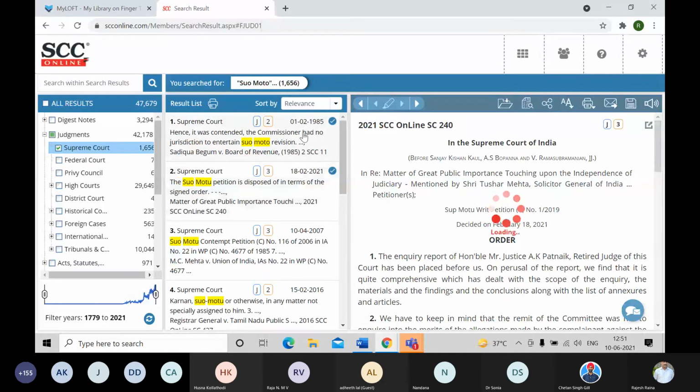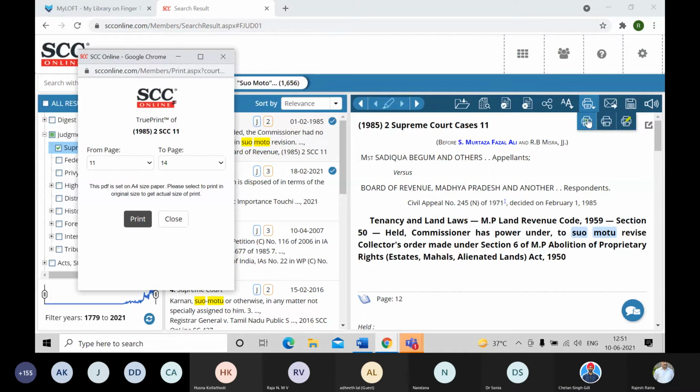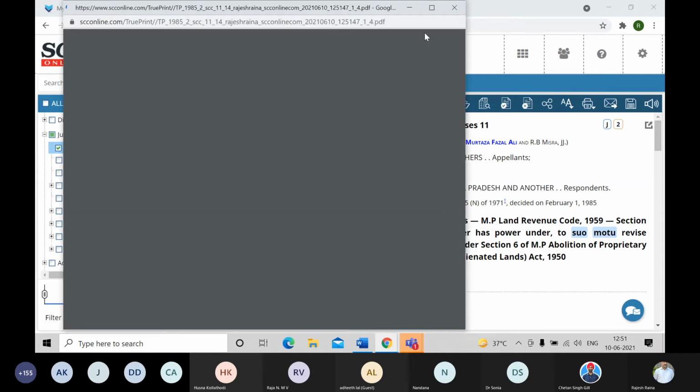Now coming back to the true print. It's called the true print judgment, which has a head note embedded in it, and it is a printed journal. I go to this print icon; save and mail you can simply understand. In the print icon you have this true print, non-true print, and there's a third one also. I'll just focus on this true print. Now true print means what? It means that it will give me the exact print as it is printed in the published journal. The same print will be available here in the software when I use it for printing purposes.